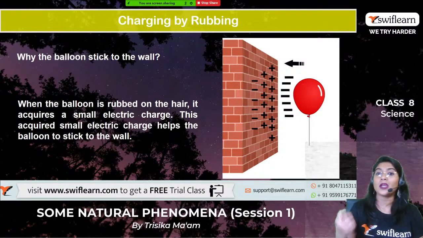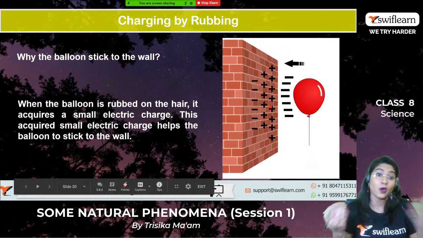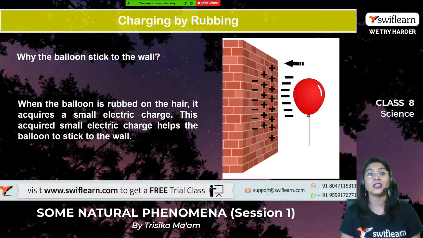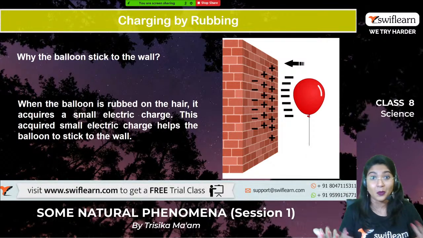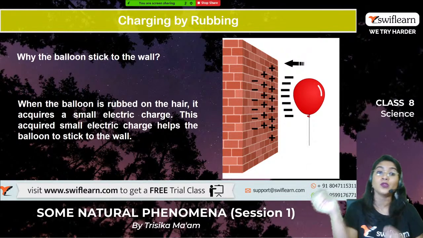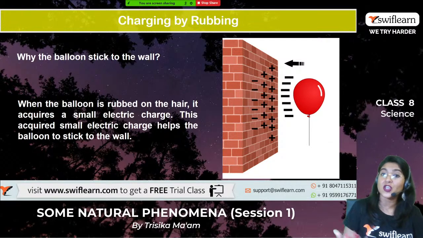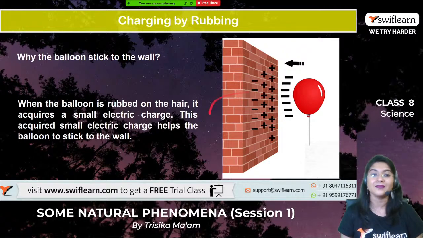So the positive charge accumulates in the wall, and as we already know, opposite charges attract each other. That is why there is a tendency of the balloon to stick to the wall. This is why charging by rubbing happens, and there is a difference in the charge.